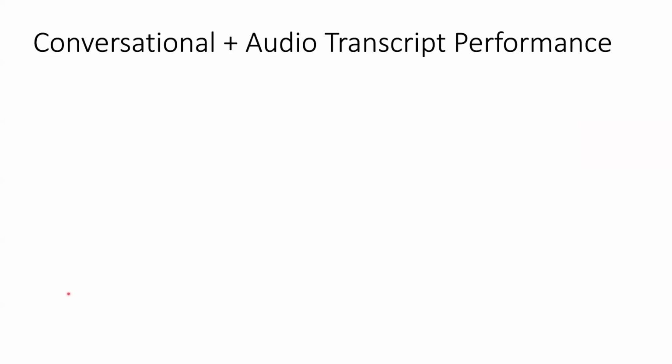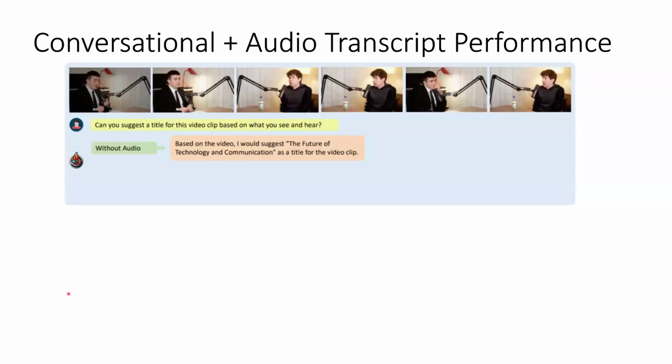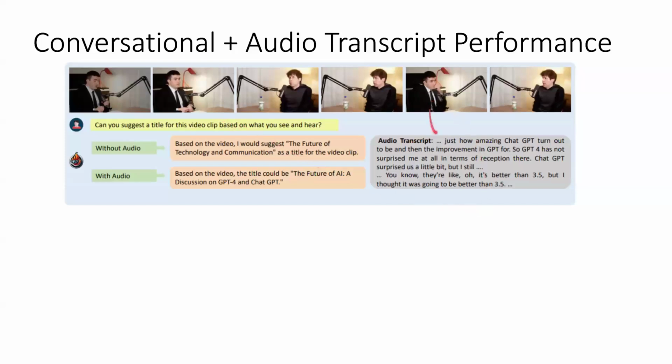Now let's check out how this works along with audio. So this is an example of a prompt where it asks, can you suggest a title for this video clip based on what you see and hear? So this is without the hearing part, without the audio. And the title is The Future of Technology and Communication, which is kind of broad in general, right? But we know this is Sam Altman here, and this is Lex Fridman, so it's got to be something about AI. But with the audio transcript, we see the title's more in-depth and descriptive. It's on GPT-4 and ChatGPT, and we know that's probably the right answer.